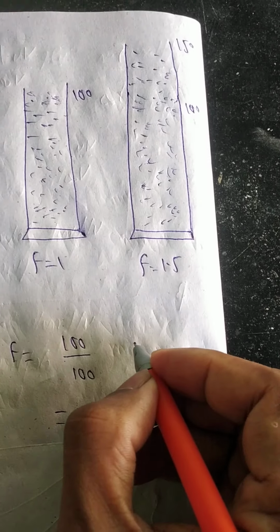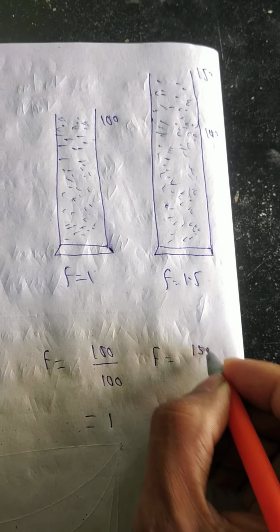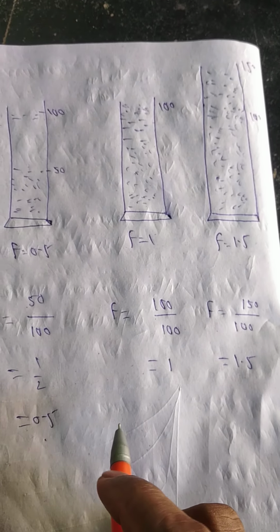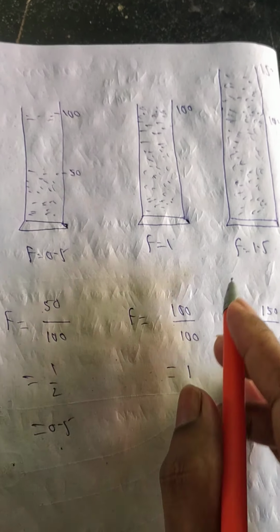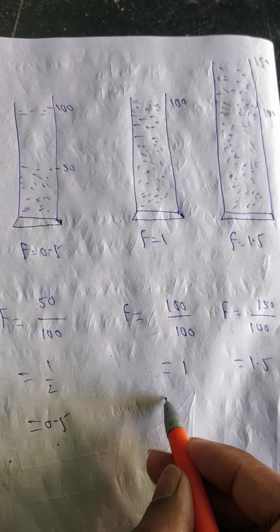This suspension has an ultimate volume of 150, and the sedimentation volume is 1.5. These are the sedimentation volumes of different suspensions. This one has an F value of 1. This is ideal.